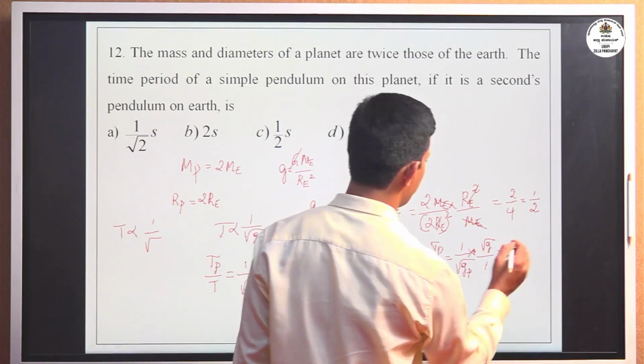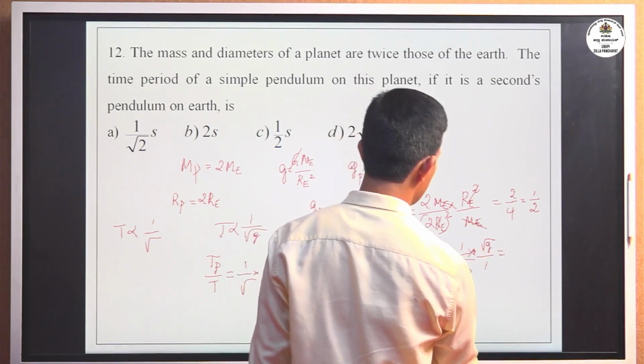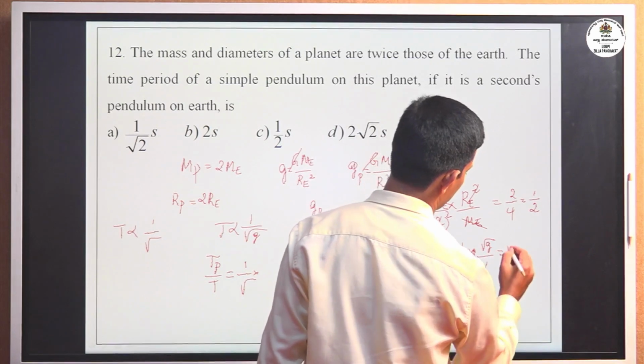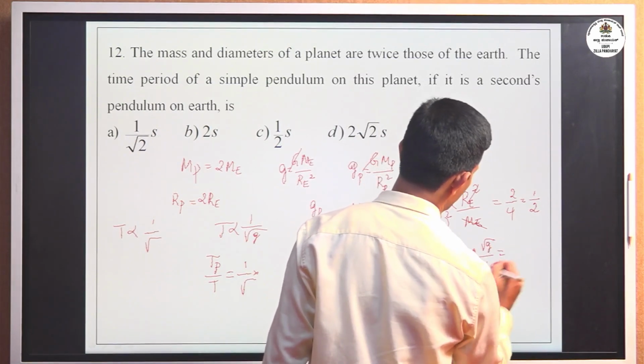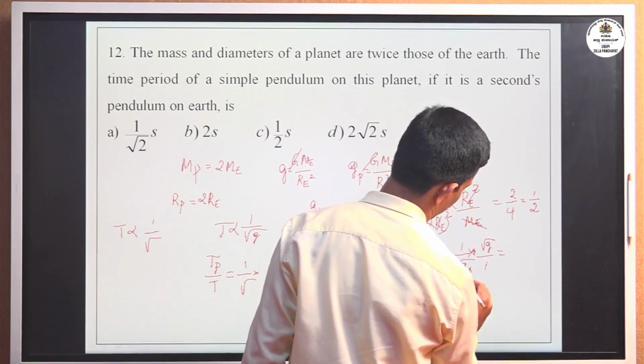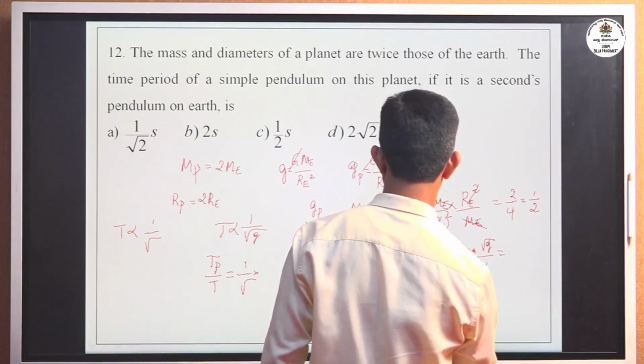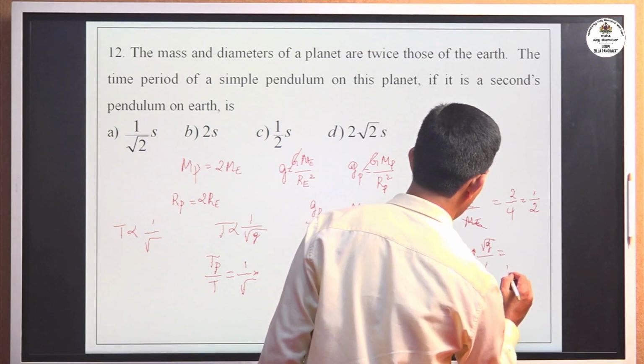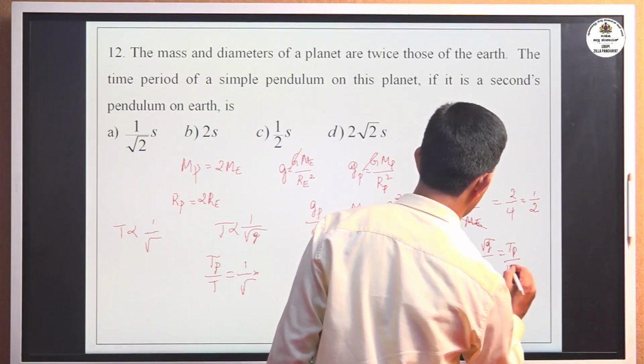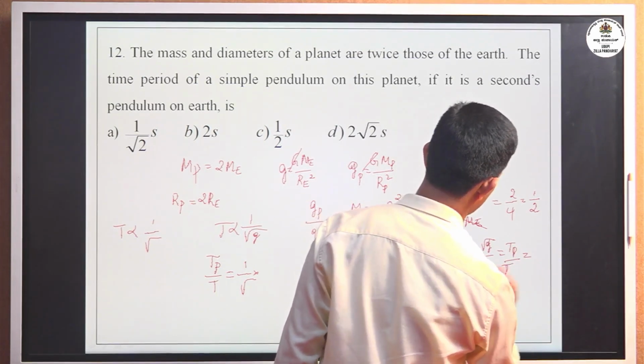Now here Gp is G by 2. Substitute for Gp, G by 2, G cancels, and Tp divided by T equals root 2.